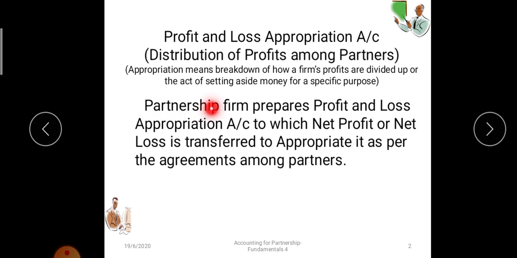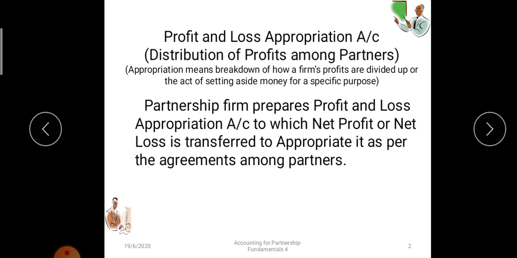So the partnership firm prepares the profit and loss appropriation account after the preparation of the profit and loss account, in which net profit or net loss is determined, and that net profit or net loss will be transferred to the P&L appropriation account to appropriate it as per the agreement among the partners. In simple words, after preparing the profit and loss account, we will know the net profit or net loss, and after the P&L account we prepare the P&L appropriation account to show the distribution of available profit among the partners as per the partnership deed.